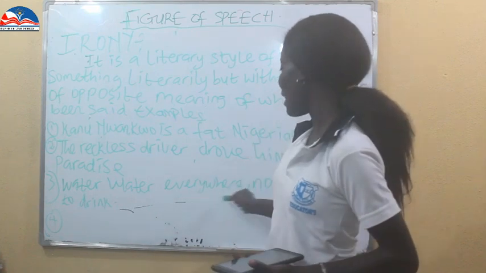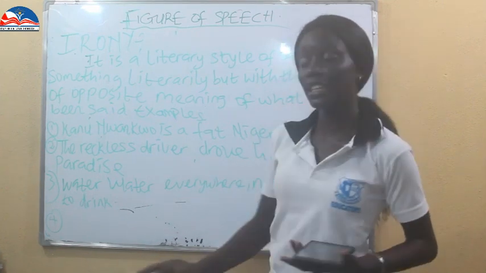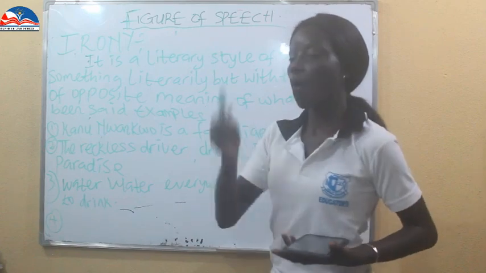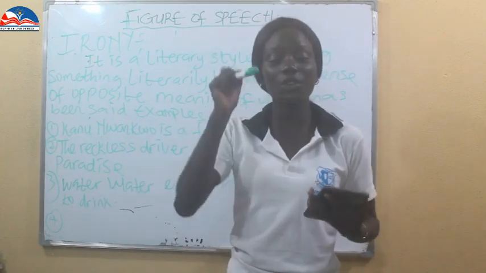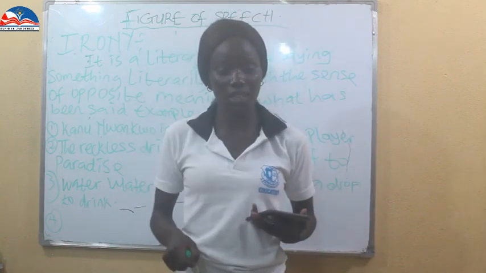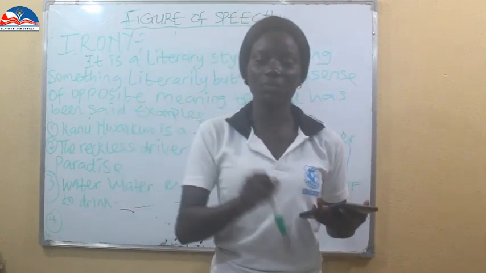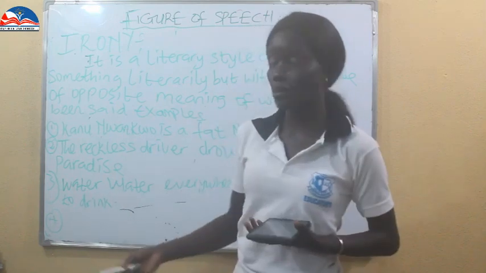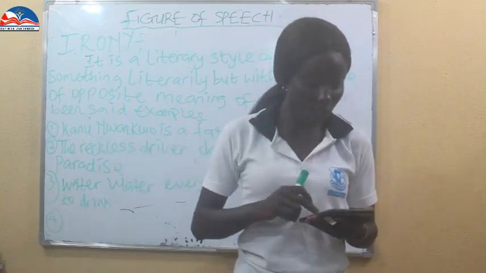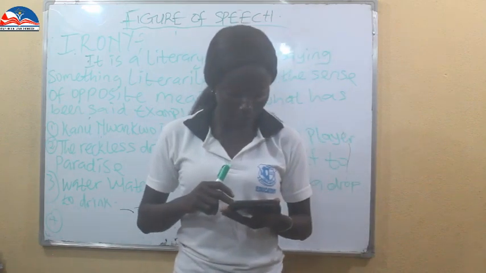Then, water everywhere, not a drop to drink. You're saying water is everywhere, but you're still saying you don't have a drop to drink. So now irony is being used. Now we have three examples of irony, and we have more examples of irony.